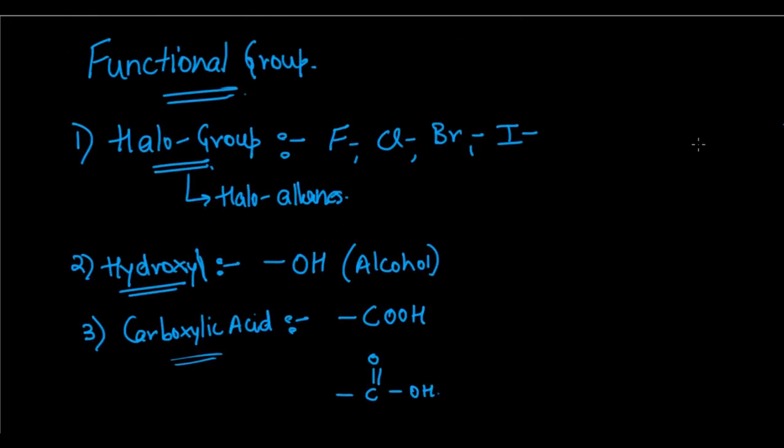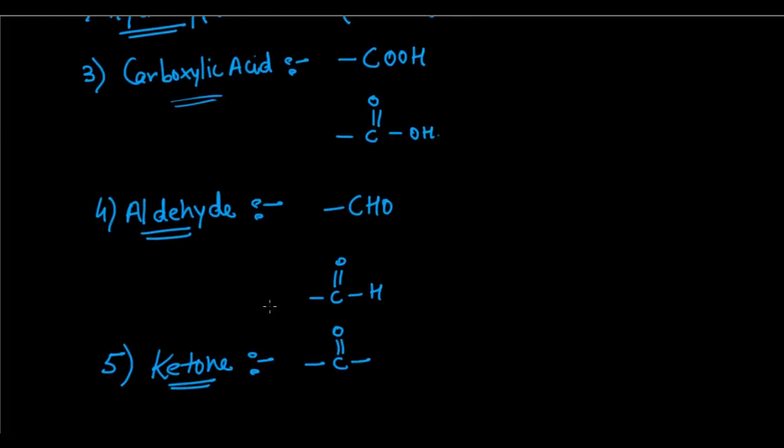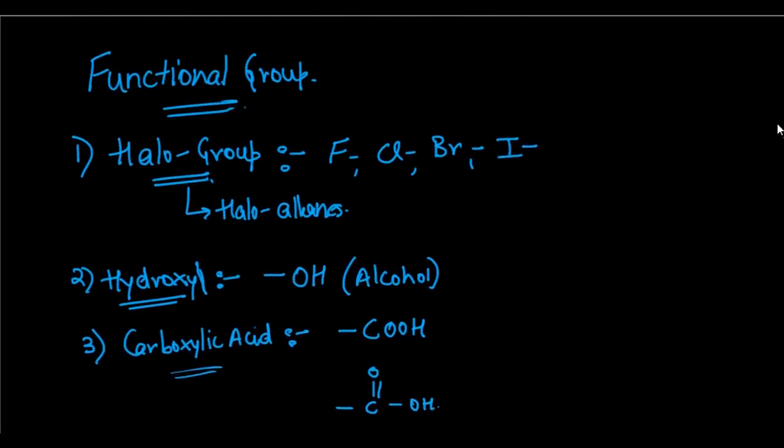These are atoms or groups of atoms which bond with an organic compound or a hydrocarbon and influence its physical and chemical properties. So we have the halo group, that is fluorine, chlorine, bromine, or iodine. Then we have the hydroxyl group, that's OH. We have carboxylic acid, which is COOH. We have aldehyde, which is just CHO, and we have ketone, which is CO. It's also written like this. So these are the 5 functional groups we have, and they also play a prominent role in our nomenclature.